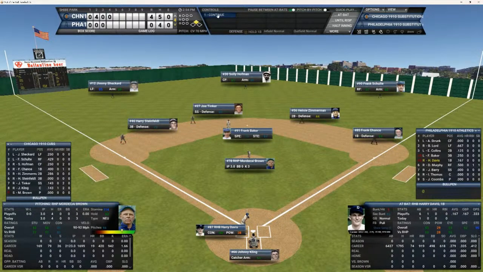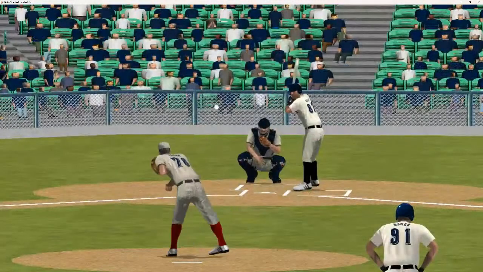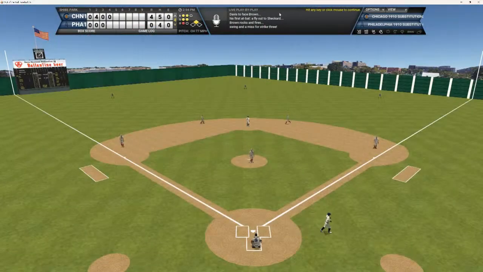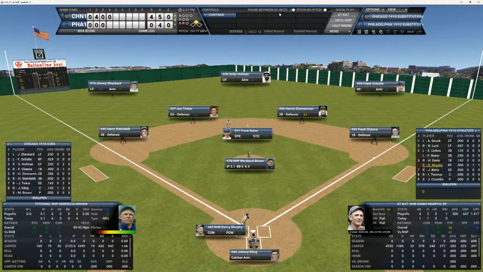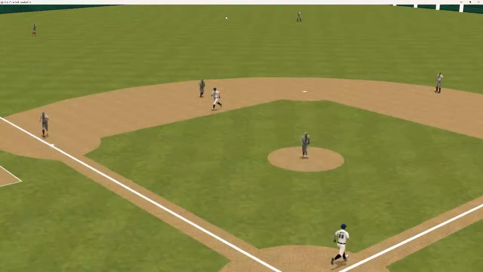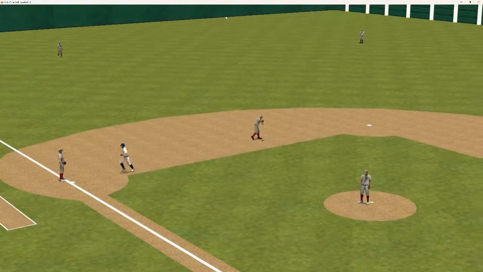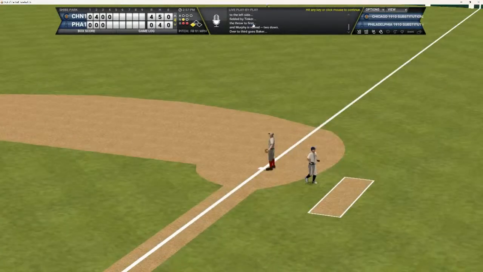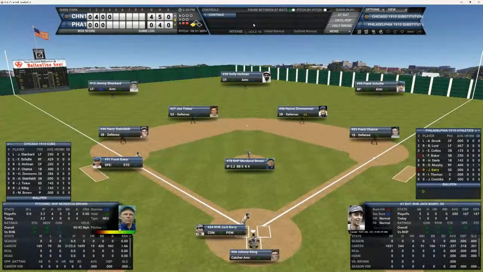Davis is 0 for 1 today. Here's the 2-2 pitch to Davis, and that's a big swing and a miss. Nice job by Brown. Gets out number 1. Brings up Danny Murphy. He's got a hit today. See if Murphy can drive in a run. Here's the 0-1 pitch. I don't get the runner down to third. Now there's 2 outs. Runner down in third for Mr. Barry. Barry's 0 for 1 today.